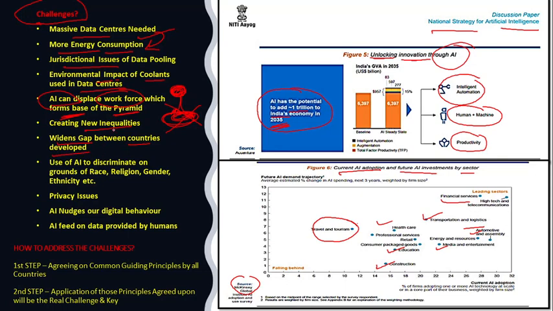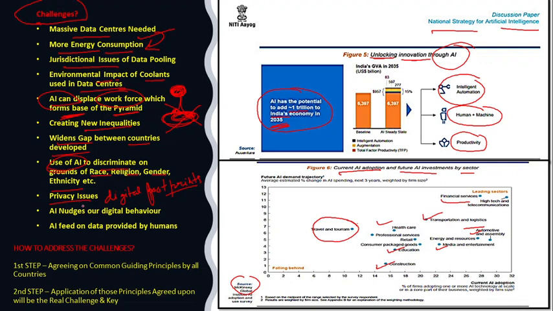Because of this, AI has also been criticized because it has been used to discriminate on the grounds of race, religion, gender, ethnicity. So artificial intelligence is a boon and a bane at the same time. And there are several privacy issues also, because AI uses our digital footprints. The digital footprints are fed into their algorithms to exploit commercially without our consent. So this is a critical privacy issue.